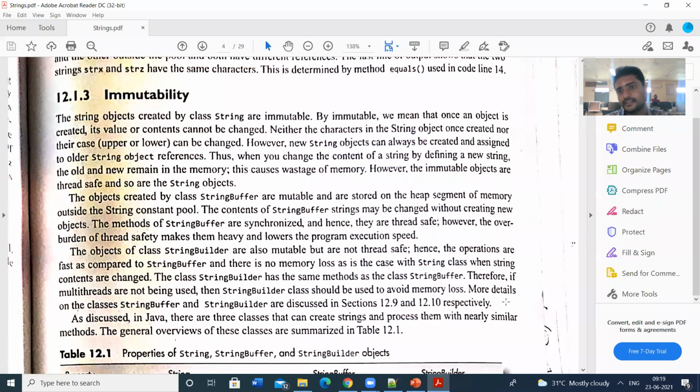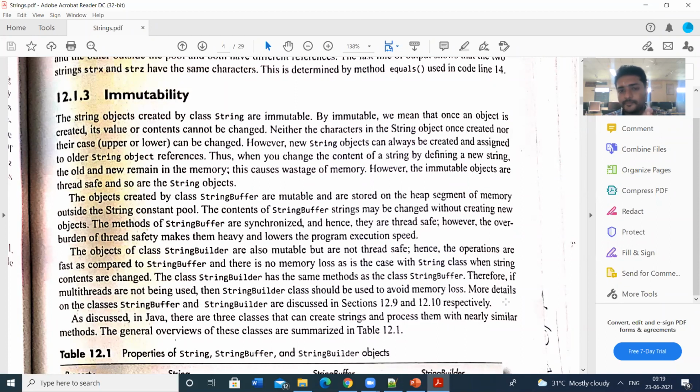The StringBuilder or StringBuffer strings are editable because those are stored in the heap memory, not the string constant pool. The strings stored in the string constant pool are not editable, because only constant strings are stored there.